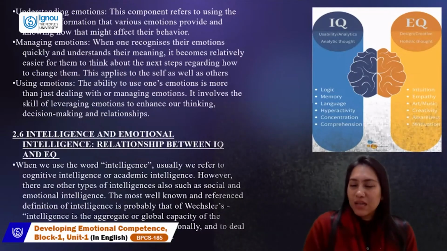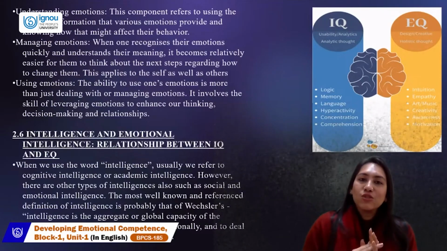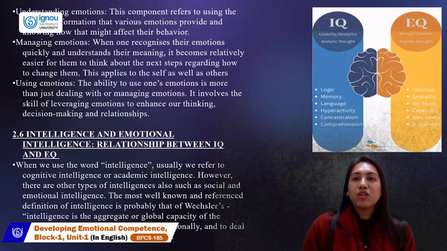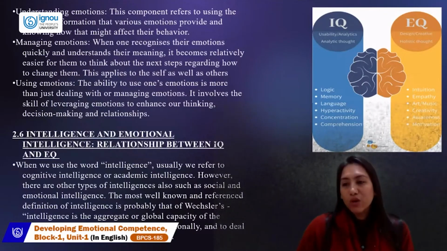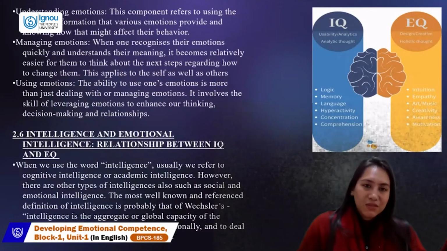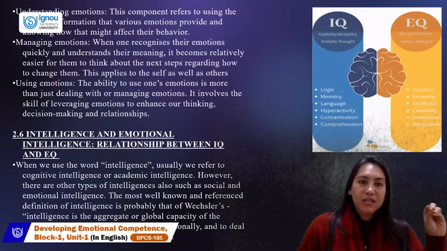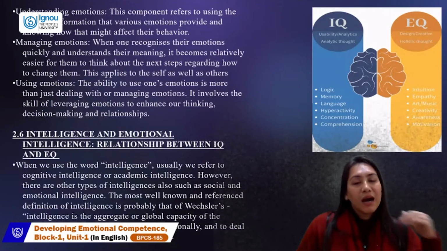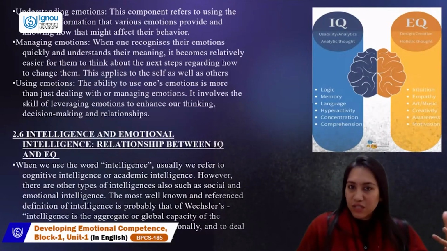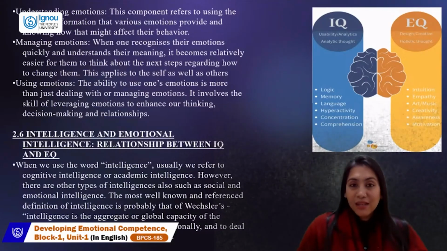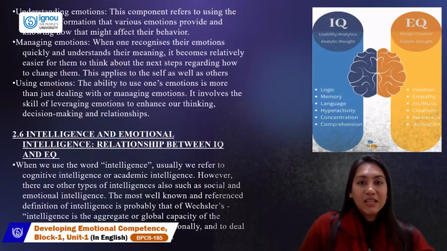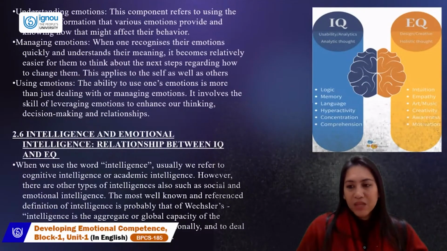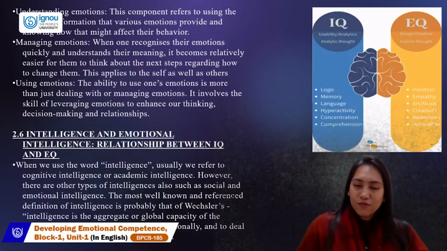Then language is there. This language is now utilized in EQ in terms of art, music, creation, something which is a modified version of your language. There is hyperactivity because we all know that children with a high intelligence quotient tend to be higher in terms of their activity. They quote well, they do well, they perform well, and they need more stimulation. So they need more activity than you feel they would ever require. Then concentration is a big focus.